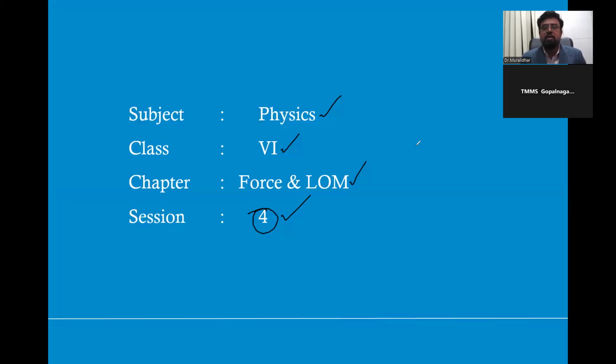So far we completed 3 sessions, 3 classes to understand force and laws of motion. In the first session we discussed what is force, various examples of force, and effects of force. What force can do. Then in the next class we discussed the types of forces, like contact force, non-contact force, balanced force, unbalanced force, with various examples.